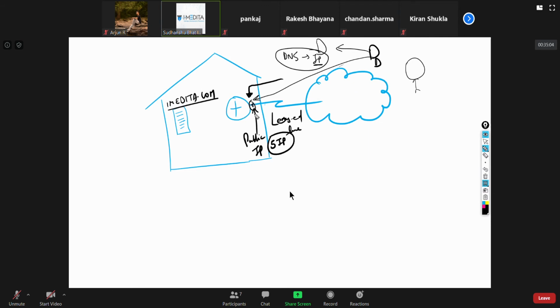Now as soon as you have found this, there will be some people who will want to take advantage of you having a fixed public IP. They'll try to do some penetration and try to get inside. Like I'll tell you, around 3-4 years back, till that time we didn't use a lease line. We were not giving online rack access at iMedita. But then we started utilizing a lease line because we had to give CCIE security rack access online. Now as soon as we got the lease line, initially we just utilized this regular router here.